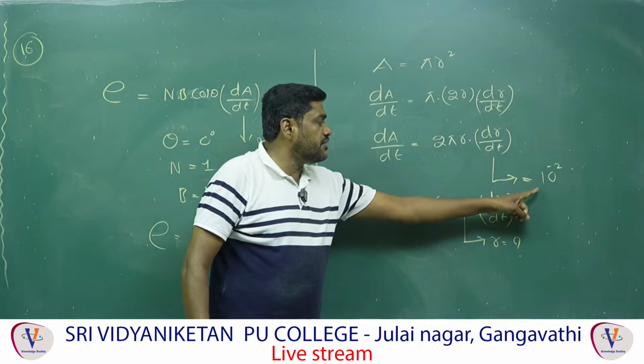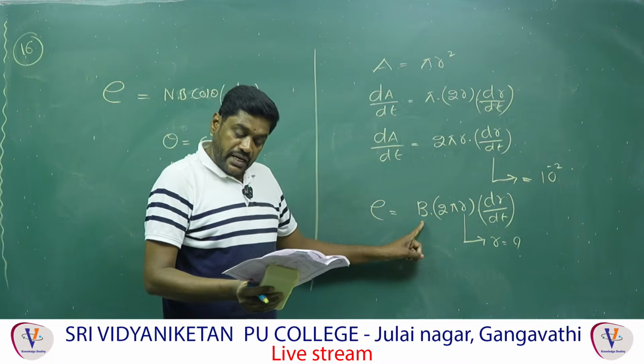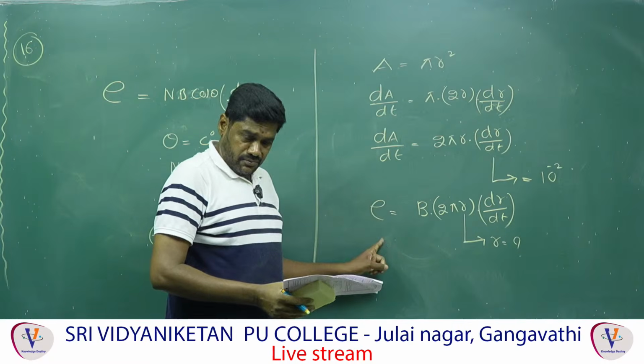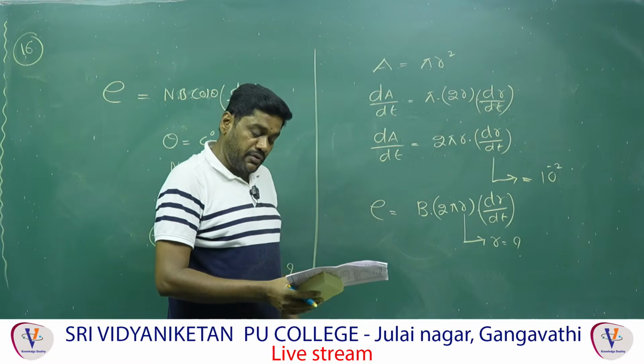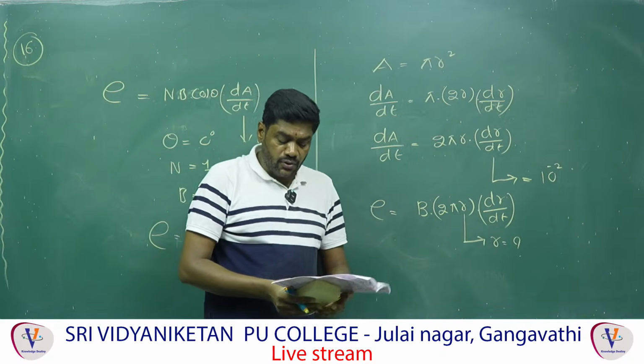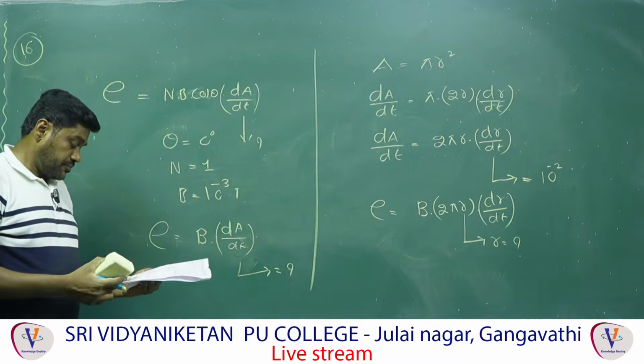dr by dt they have already given as 10 power minus 2, and the magnetic field they have given as 10 power minus 3, and the induced EMF they have given as 10 power 1 microvolt, nothing but 10 power minus 6 volts, and they are asking what? R value is equal to how much? Next, question number